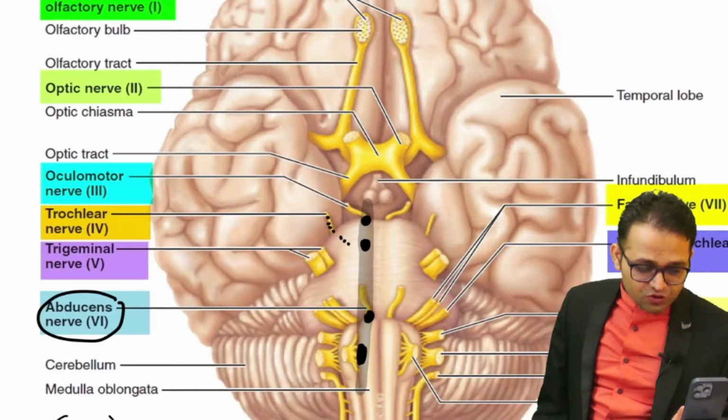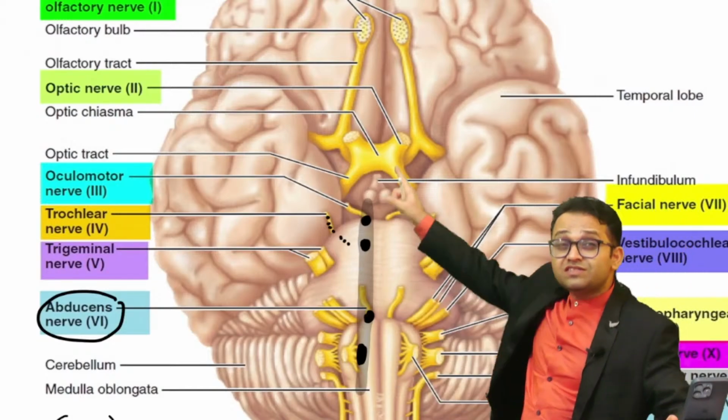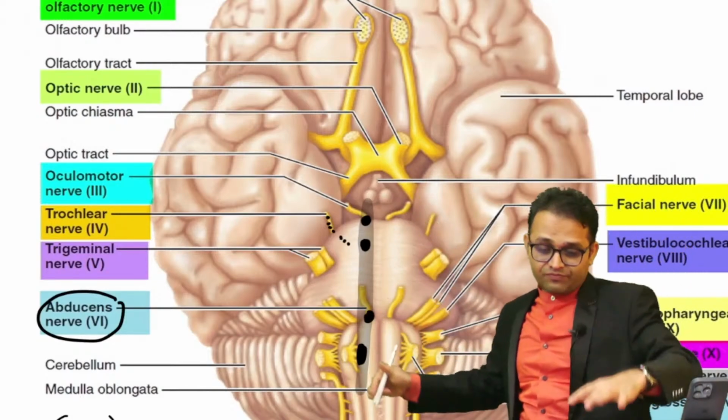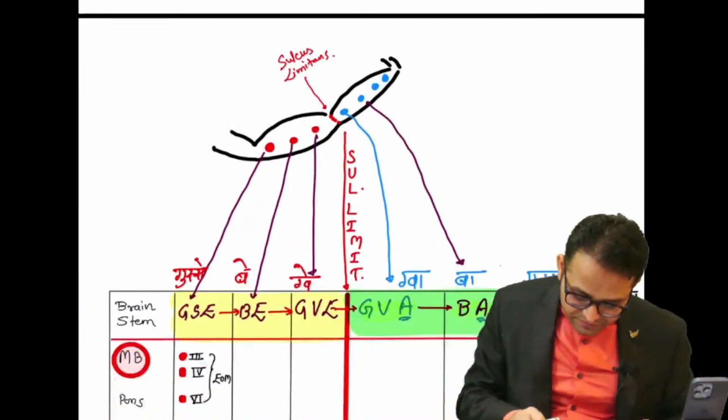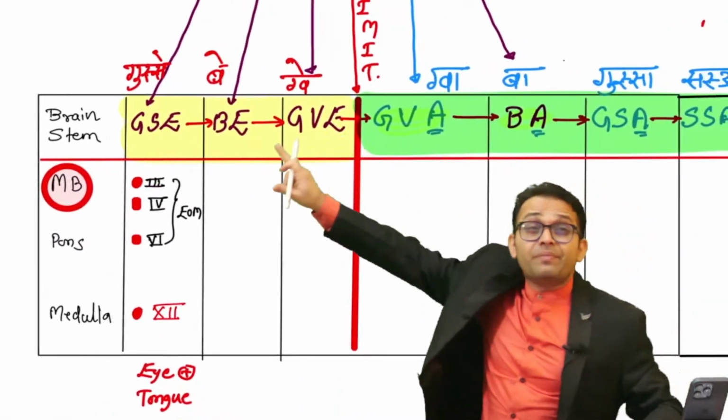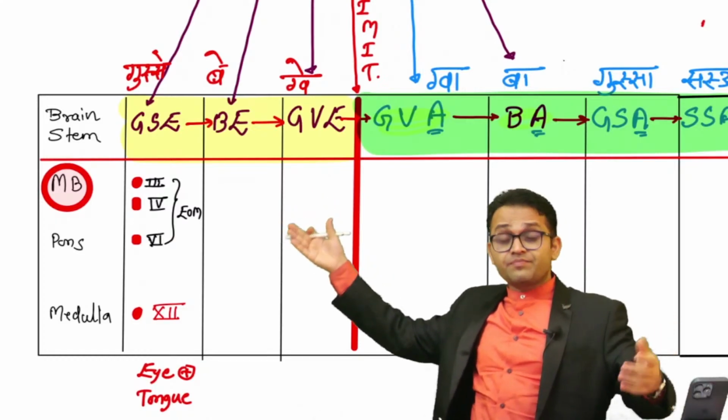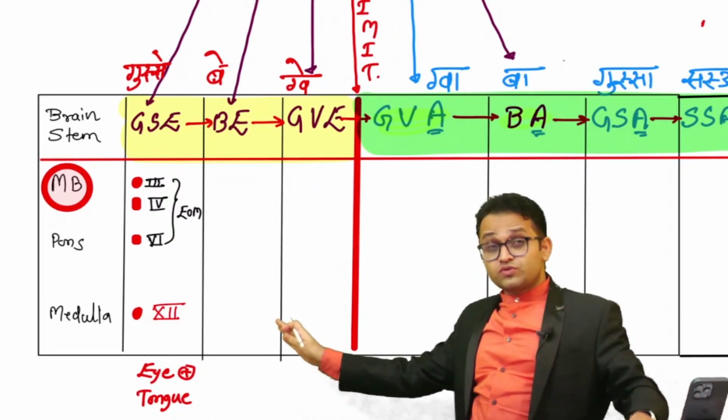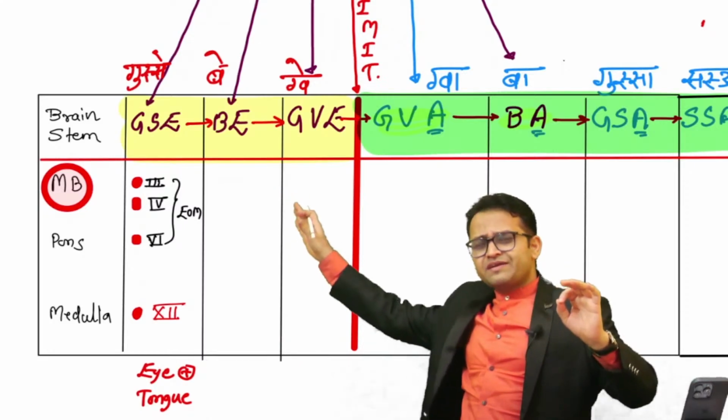Thank you, beta. Okay. So what I want to tell you, sir, this is our first cranial nuclei column. Okay, sir. Fine. Now, sir, come to the next. Look at our branchial efferent. Break the name and get the idea. So next, the cranial nerve nuclei we are going to understand. Just remember, break the name, get the idea.